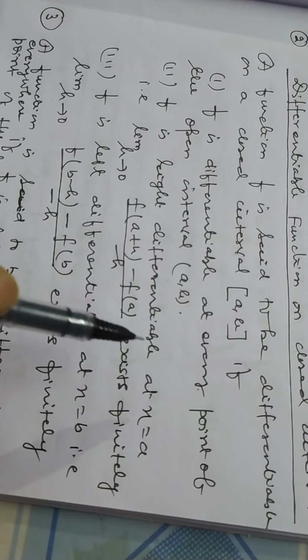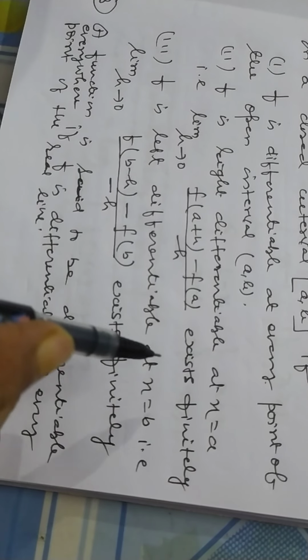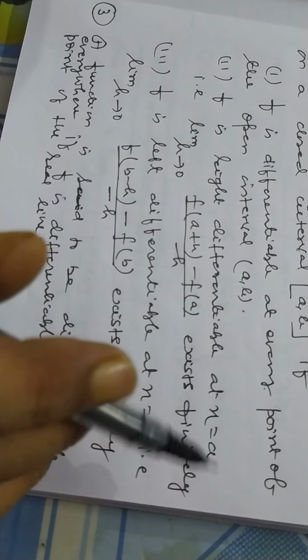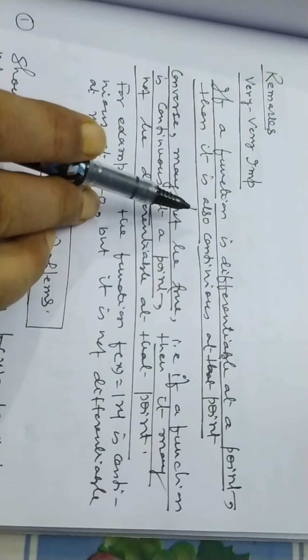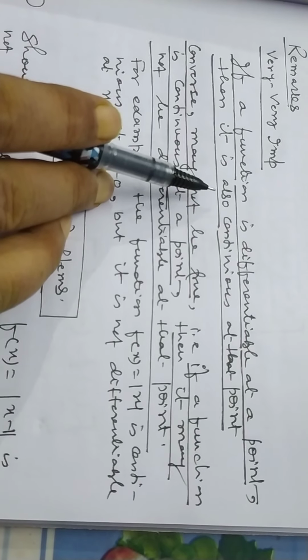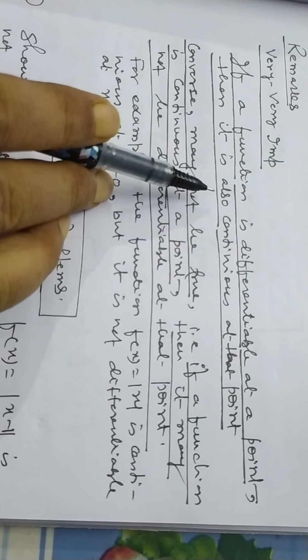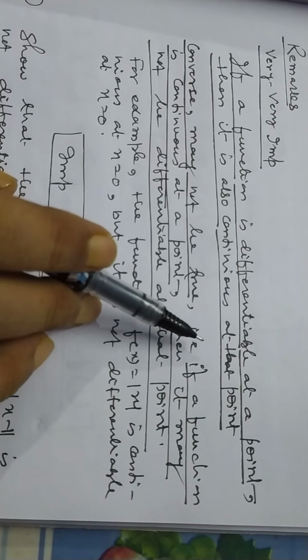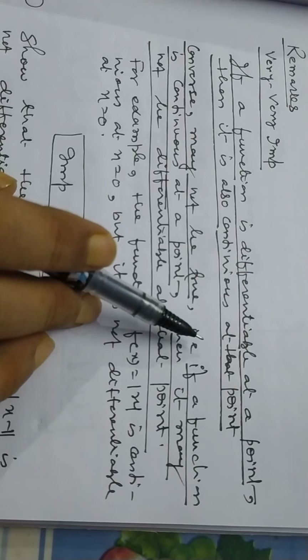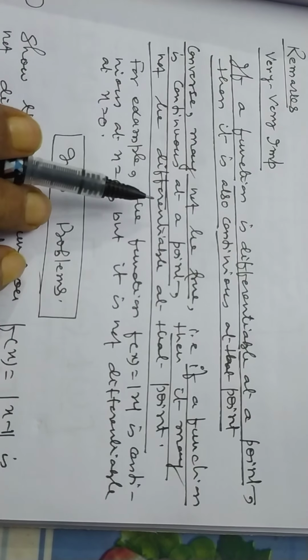And if the left hand side limit and right hand side limit of a function are equal, then we can say that the function is differentiable in the closed interval AB. Now the very important point is, multiple types of questions will be asked from this concept. If a function is differentiable at a point, then it is also continuous at that point. But the converse is not true.